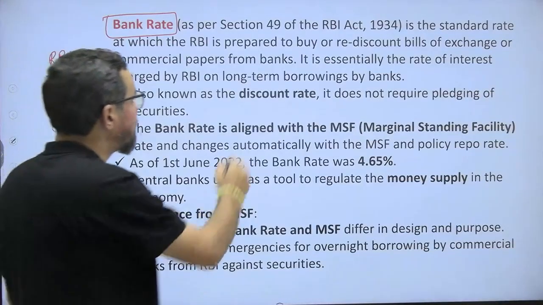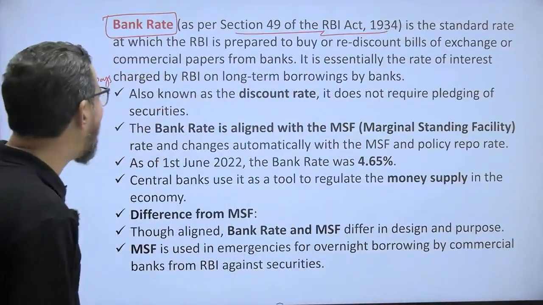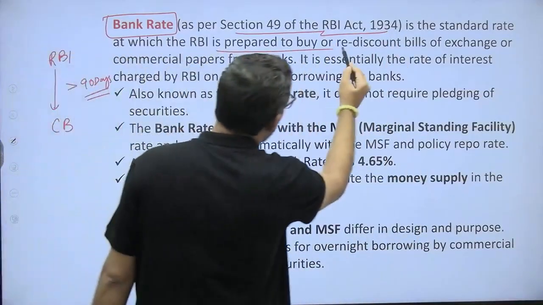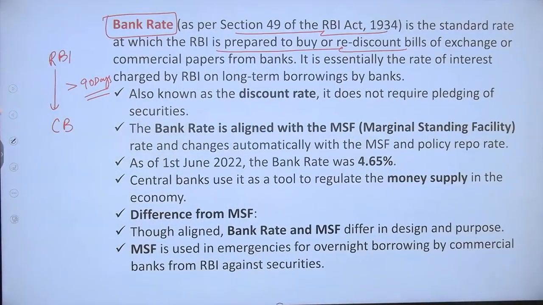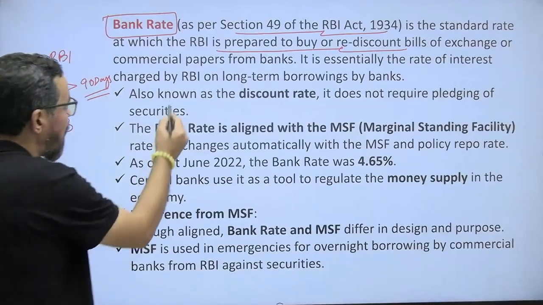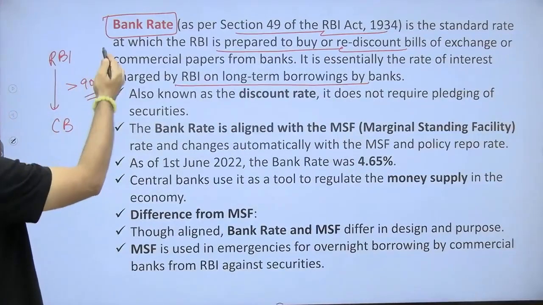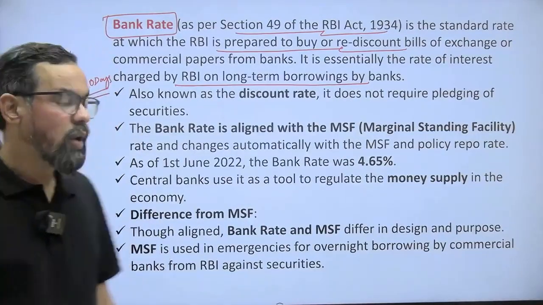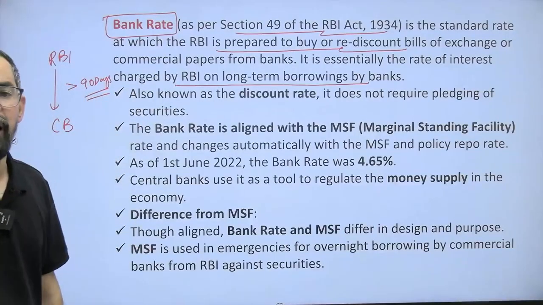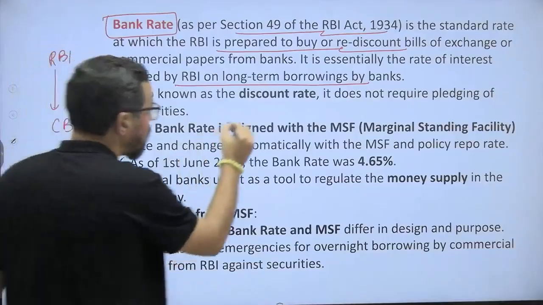As per Section 49 of the RBI Act 1934, it is the standard rate at which RBI is prepared to buy or rediscount bills of exchange or commercial paper from banks. It is essentially the rate of interest charged by RBI on long-term borrowings by the bank. For less than 90 days, we have a tool called repo rate. For more than that, we have bank rate, which is also known as discount rate, right?